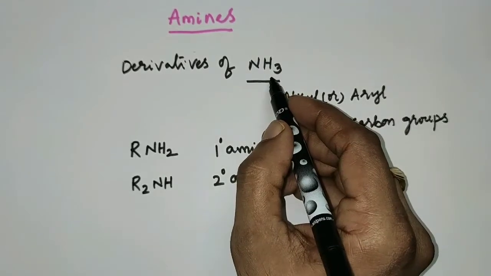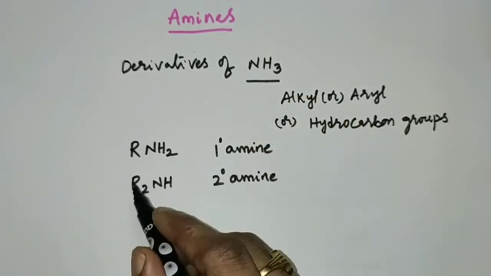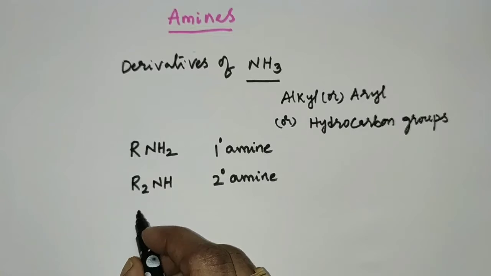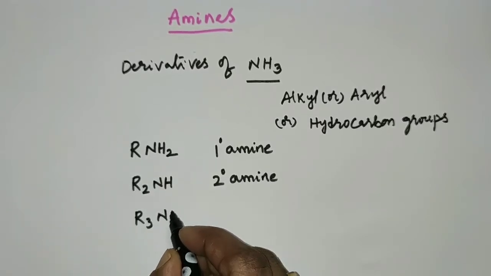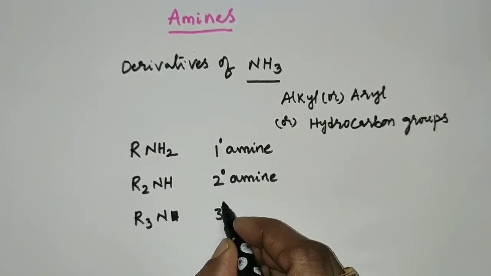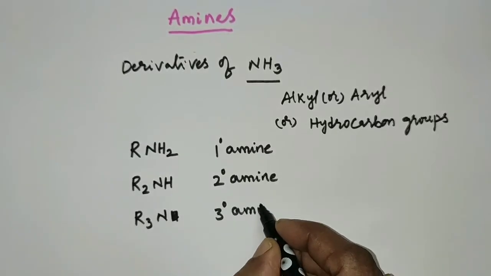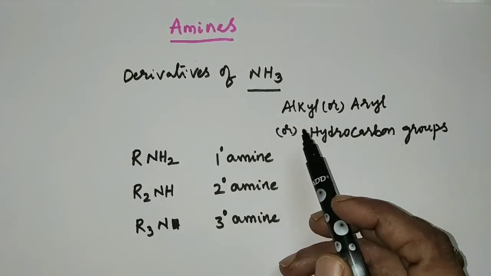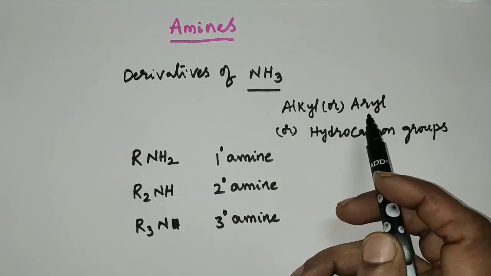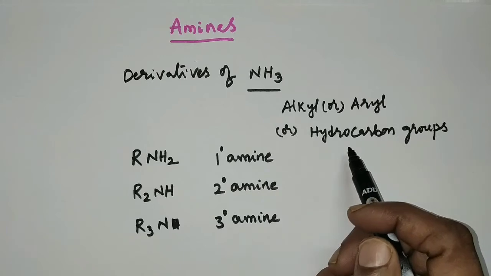When all the 3 hydrogen atoms of ammonia get replaced by alkyl or aryl groups, you will get R3N, which is called a tertiary amine. Here R can be any of these alkyl, aryl or other hydrocarbon groups.